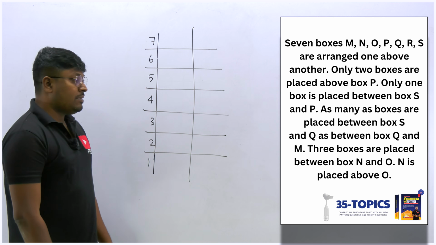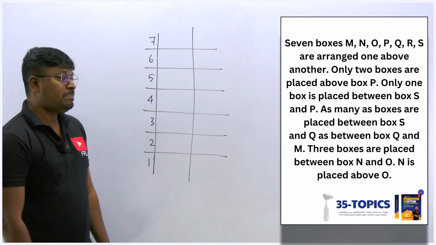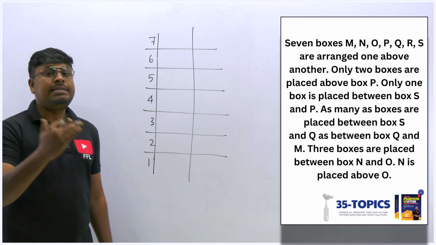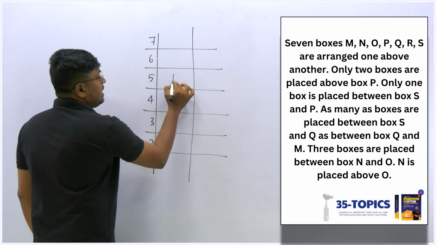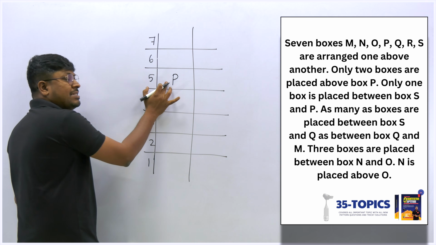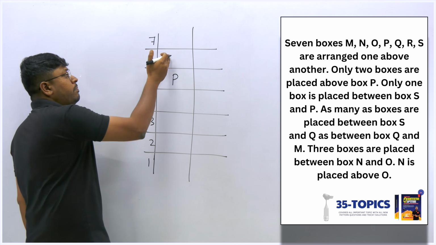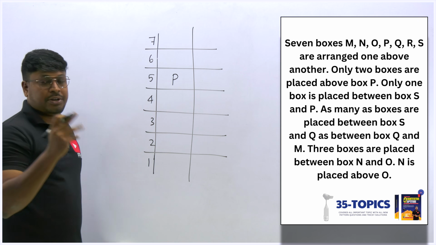Now let me move on to the first point. Only 2 boxes are placed above P. So above P we have exactly 2 boxes. Then this is the only place where we can fix P. Only then can we say above P there is a gap of 2 boxes, right? Only 2 boxes.